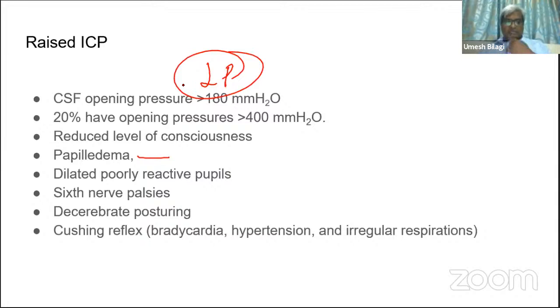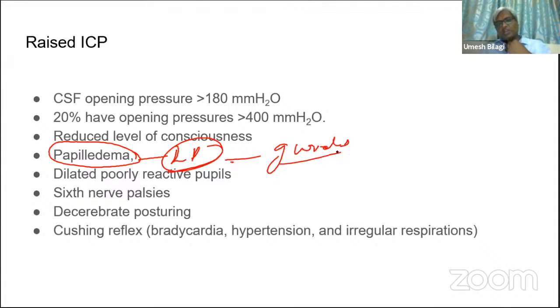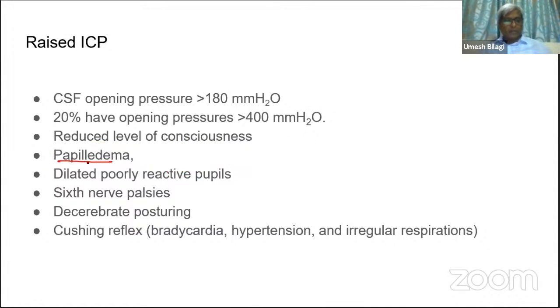I'll come to that and explain those things also. So papilledema can be one of the dangerous signs. For doing LP, better avoid, or if you still have to do it because you are not able to treat him properly, then do a guarded LP, which carries a lot of risk. Papilledema can be picked up with an ophthalmoscope.